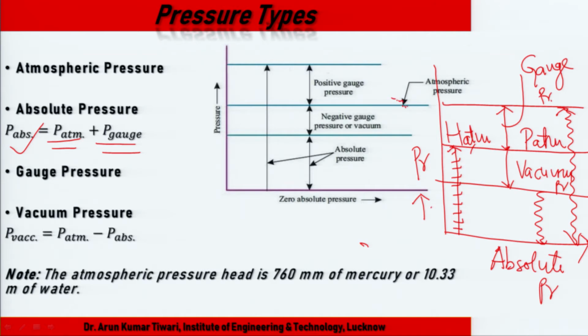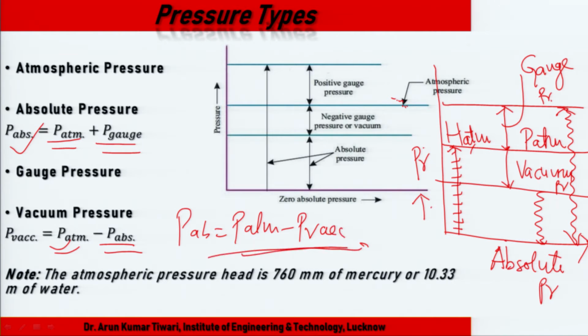Below it, P atmospheric minus the vacuum pressure: P absolute becomes P atmospheric minus P vacuum.